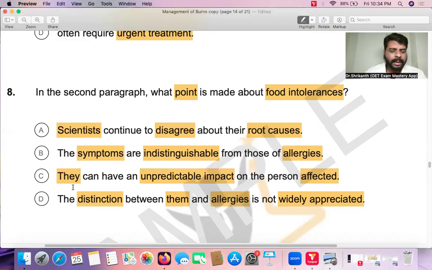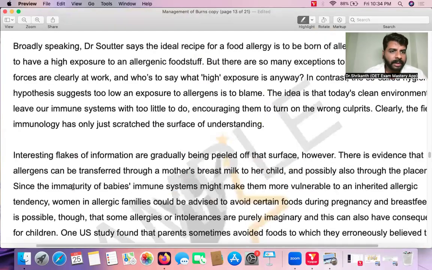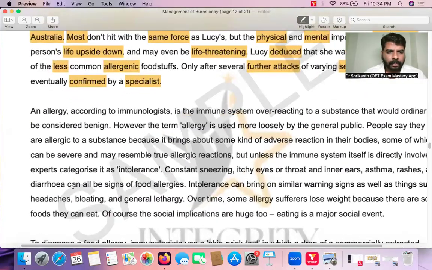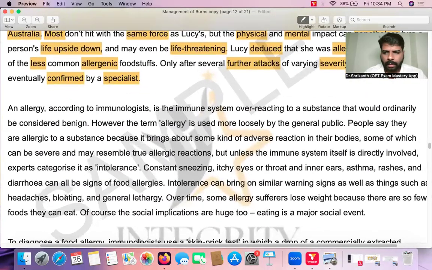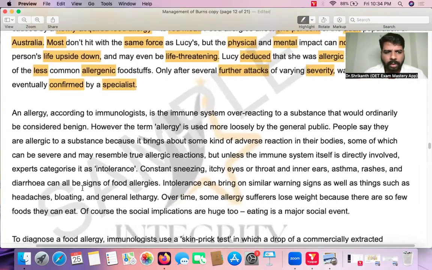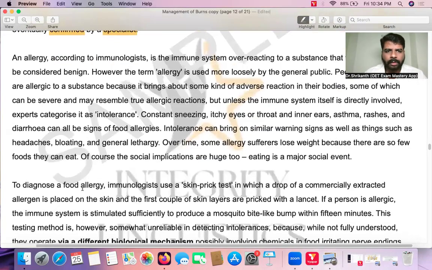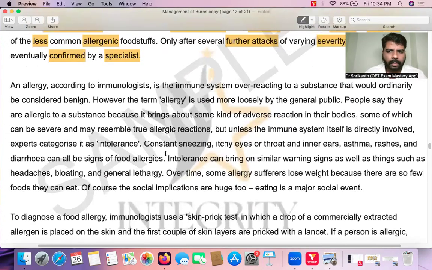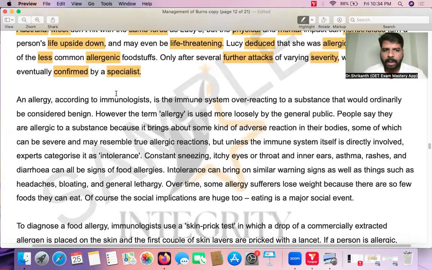Now let's go to the second paragraph. Let's take a look into the second paragraph here. So what specific point are they talking about? Food intolerance. That is what we need to find out. And allergy. So here they're talking about allergy. They're not talking about food intolerance. So the first sentence is about allergy. And allergy, according to immunologists, is the immune system overreacting.